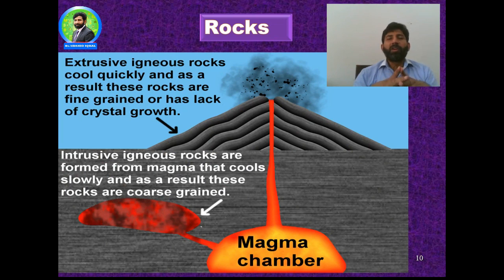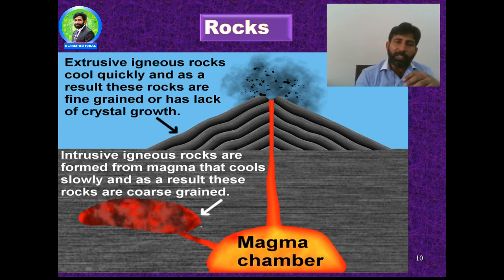Extrusive igneous rocks cool quickly. Extrusive, that is, volcanic rocks, are formed from the lava which comes out onto the surface of the earth. This is called the extrusive igneous rocks. It cooled down quickly. As a result, these rocks are finely grained or lack crystal growth.